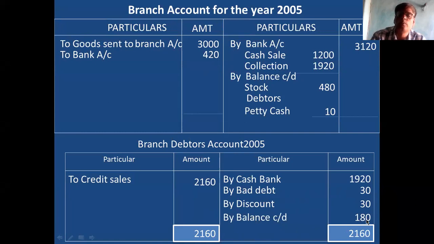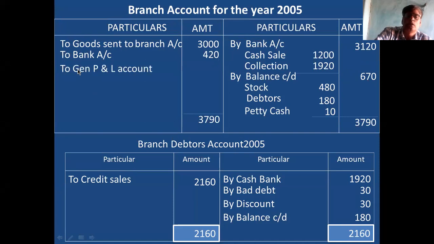This 180 rupees you take in the branch account, under debtors. So you take 180 here and take the total of the closing balances. Closing balance total is 670. Take the total of the credit side and debit side and insert the balance. Balance is 370. 370 is the branch profit for the year 2005.